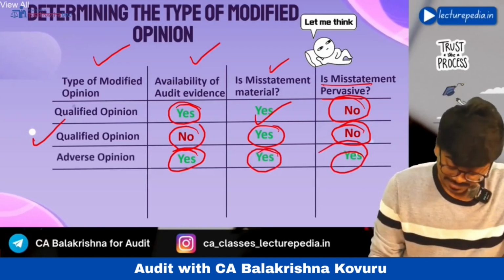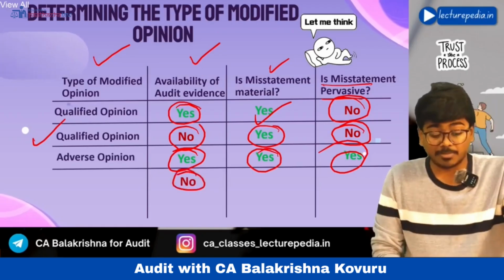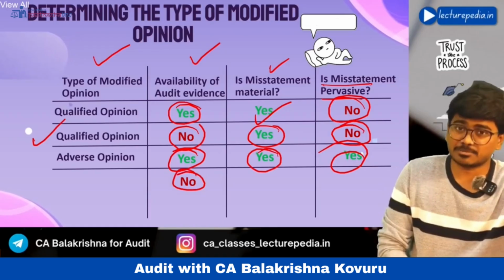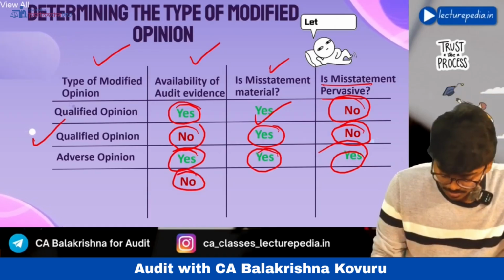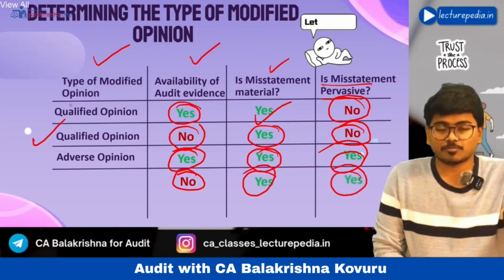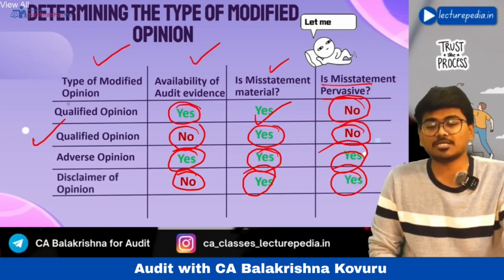Next, audit evidence is not available, but auditor concludes that if at all there are any misstatements, those misstatements will be both material as well as pervasive. In this situation, auditor will give disclaimer of opinion.